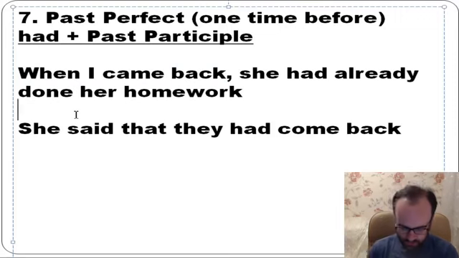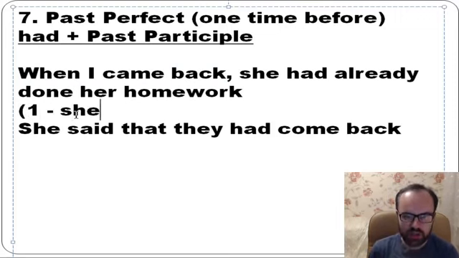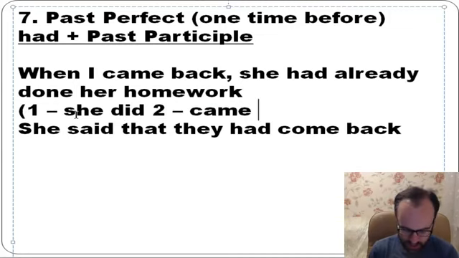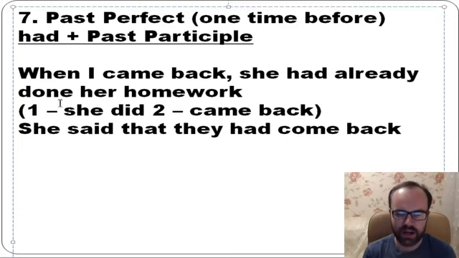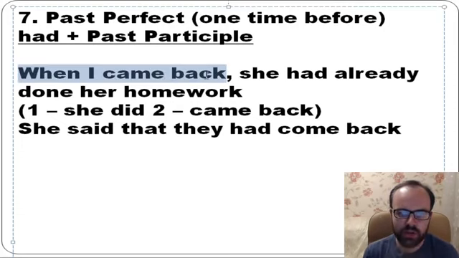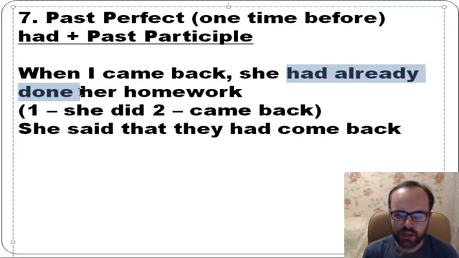So first she did it, and then I came back, but you have this action in the beginning, so you need past perfect, had already done her homework, because it happened earlier.